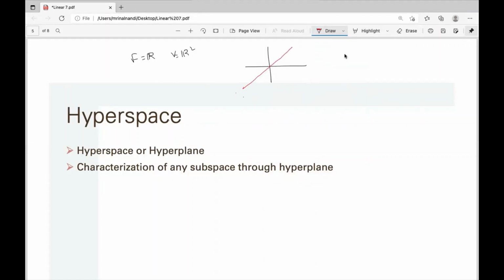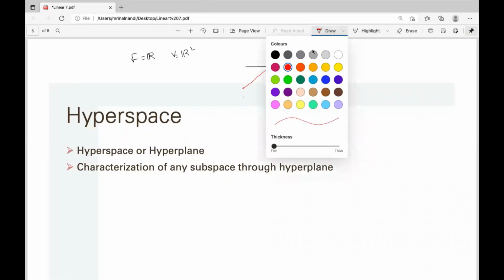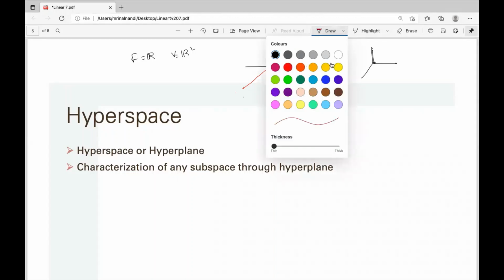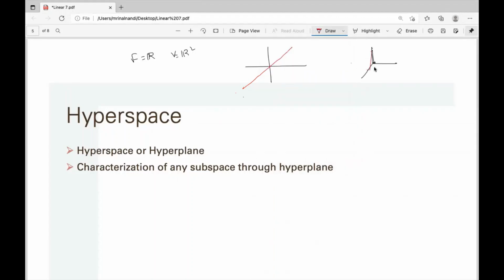These are planes. But in two dimensions the line and in three dimensions the plane are in the same category.